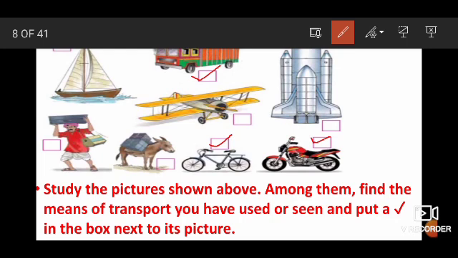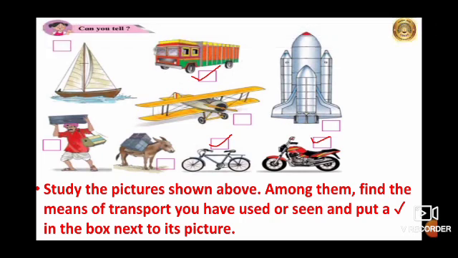And what else had you seen? Here in this picture you have to find the means of transport you have used or seen. So we have used bicycle, motorcycle, truck. Yes, no?